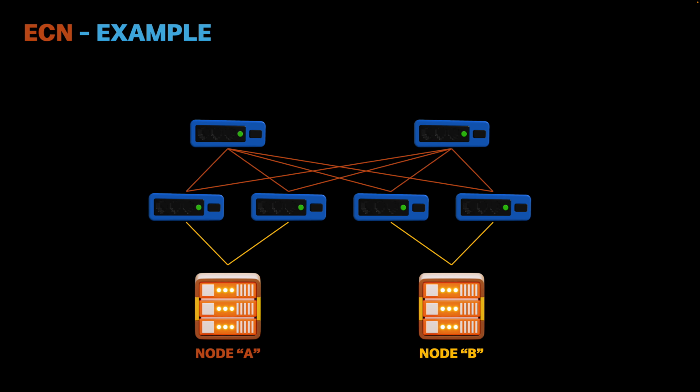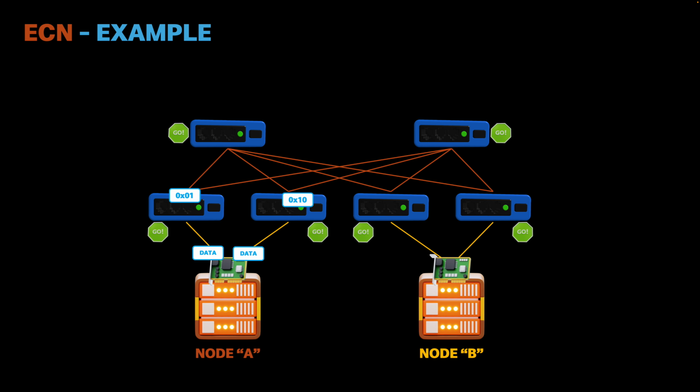In this example, we will use nodes A and B and assume that both are compatible with ECN. Node A will constantly send information to Node B. By using quality of service, we will place queues on the Nexus devices to control data traffic. If there are no congestion issues, the packets will be marked by the endpoints with the indicators 0x01 and 0x10 to confirm that the traffic is flowing smoothly.